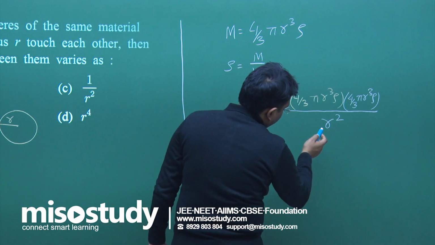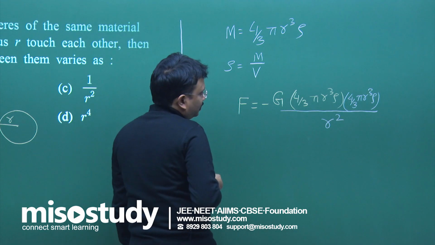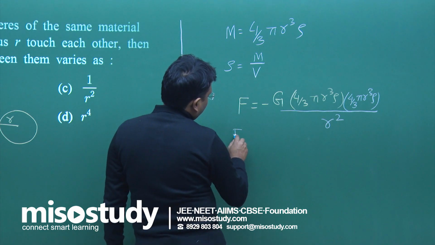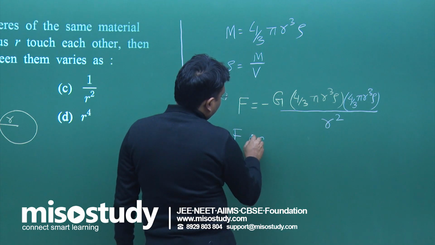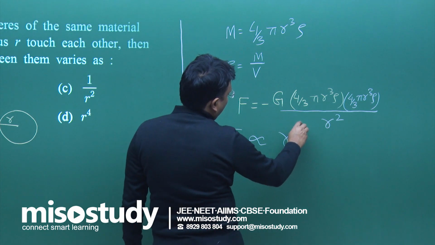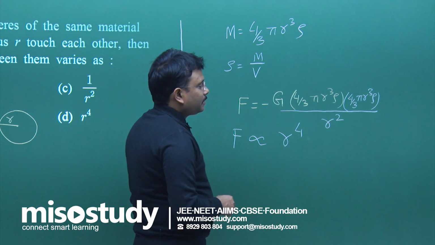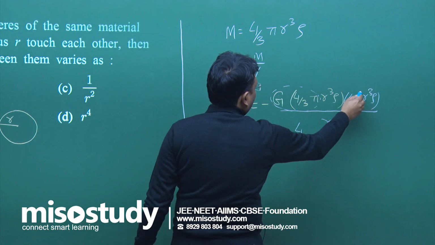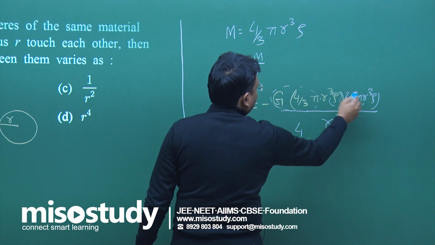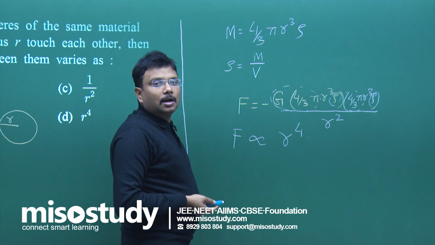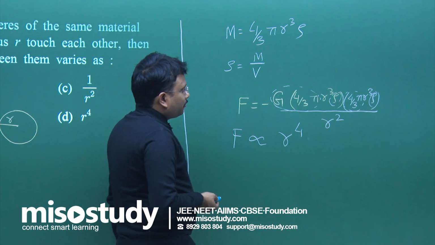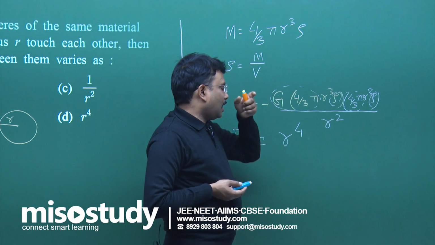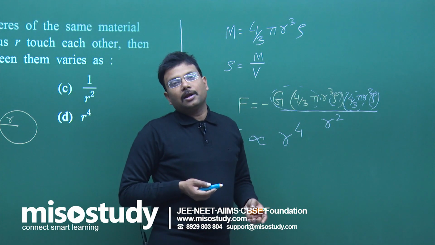Now, I hope you agree with this term. From here I can say that F is directly proportional to r to the power 4, because the rest are constants. At the top I will get r to the power 6 and at the bottom it is r square.